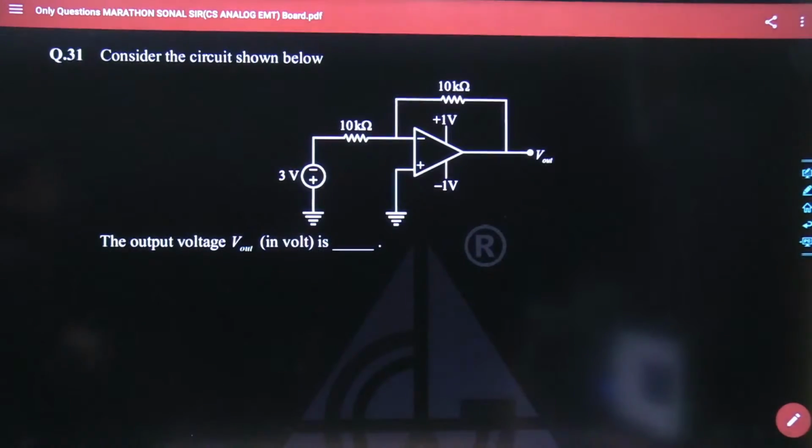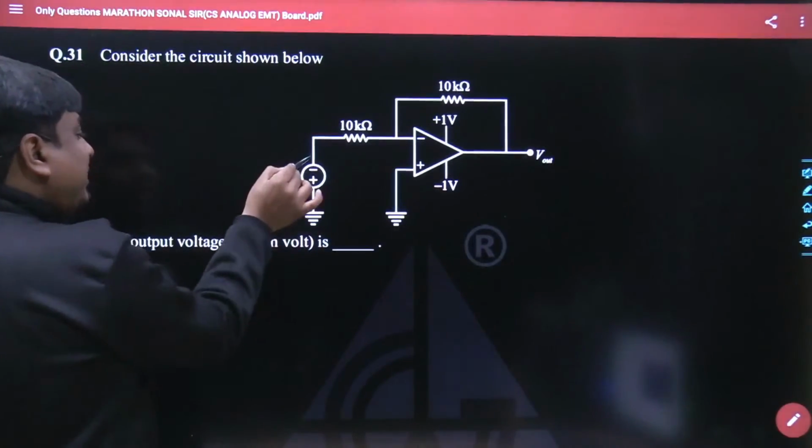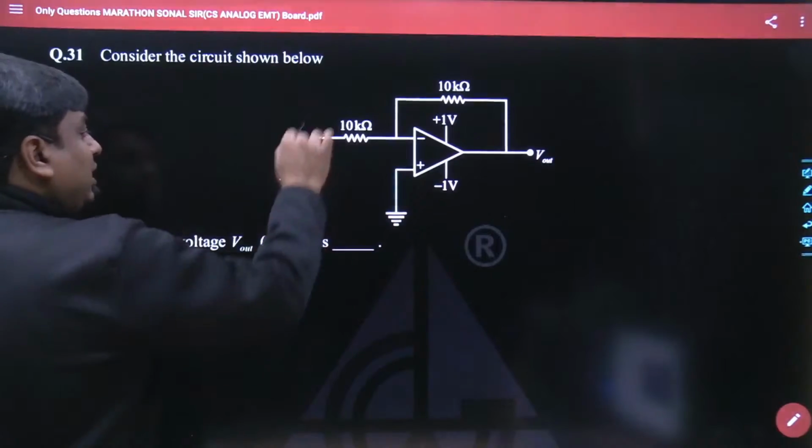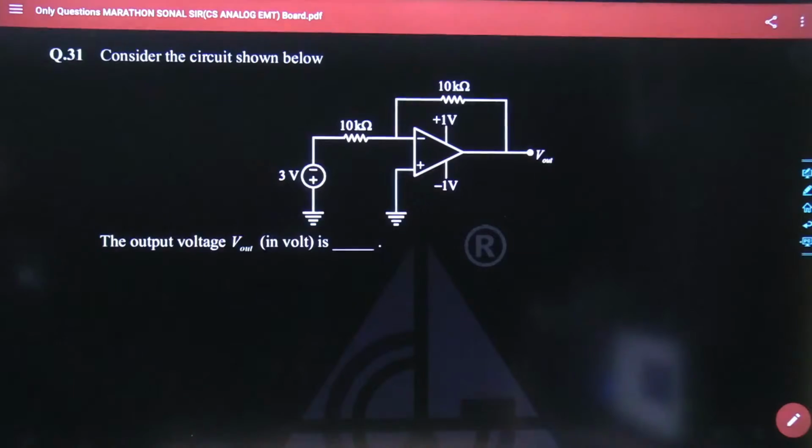I need to get the answer from each one of you. Take your time, not more than 2 minutes. If this question came in the GATE examination, it would probably carry the weightage of 1 mark. Here we have a voltage source of 3 volt where the polarity is negative upside, positive downside. This is an ideal operational amplifier where the saturation voltages are given as 1 volt and minus 1 volt. Tell me what would be the best answer for this question.